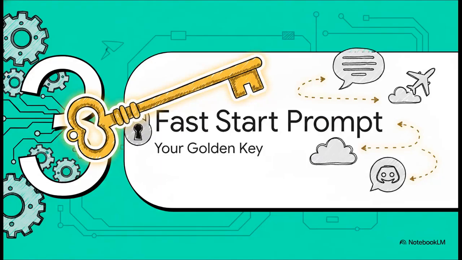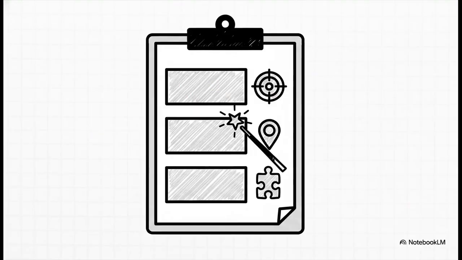Section 3, the fast start prompt, your golden key. If you want to jump in right now, we've got a simple tool to instantly lower the barrier to entry. Just copy and paste this exact fill-in-the-blank Mad Lib prompt. Seriously, just use this shape. Goal, where, owner, due date, context. Goal, build the landing page. Where, Blue Pixel project. Paste the Discord thread in the context.